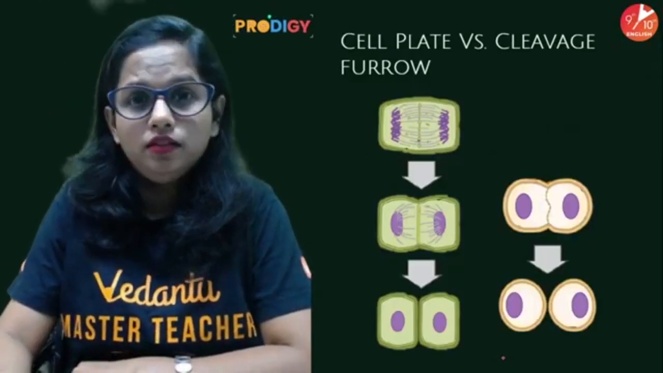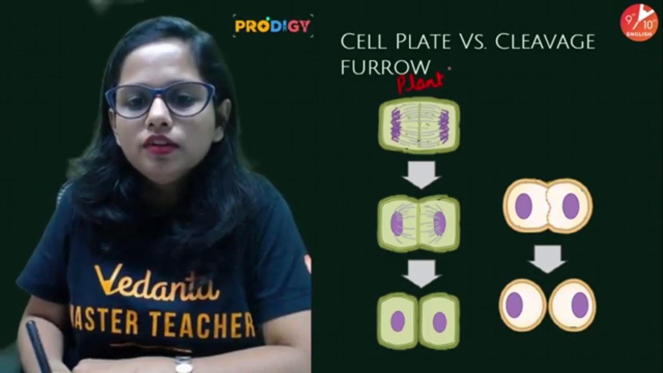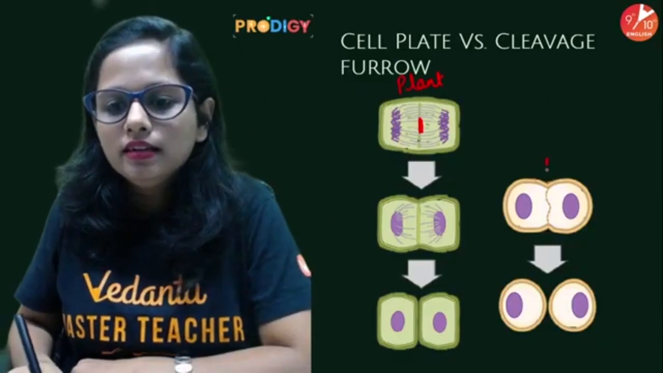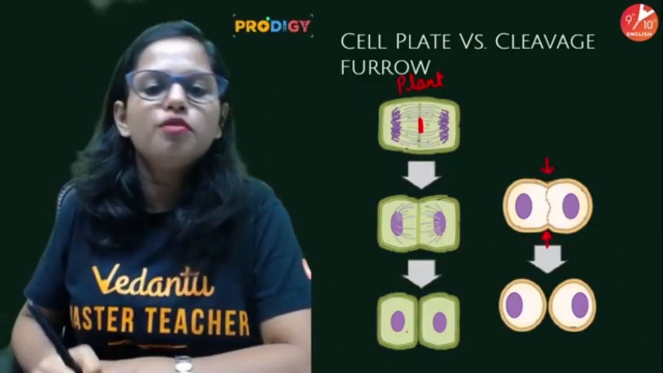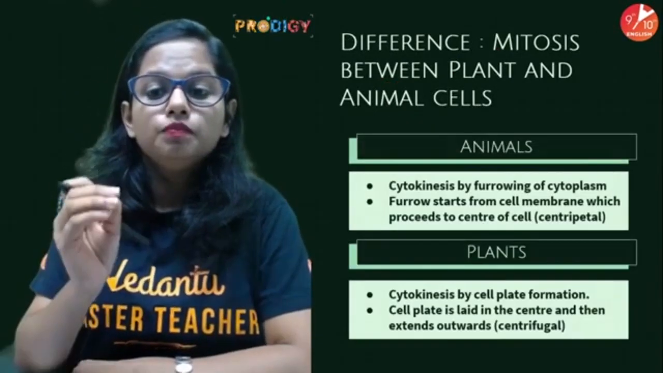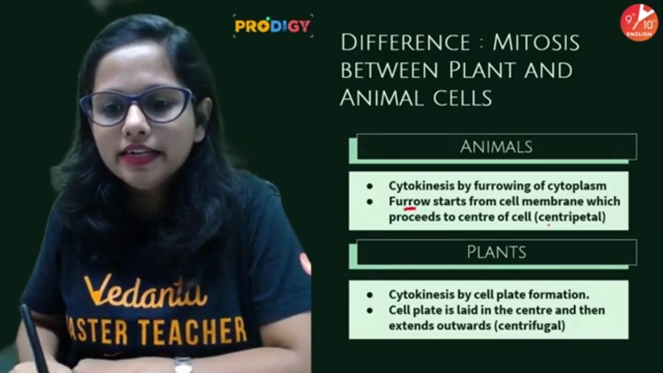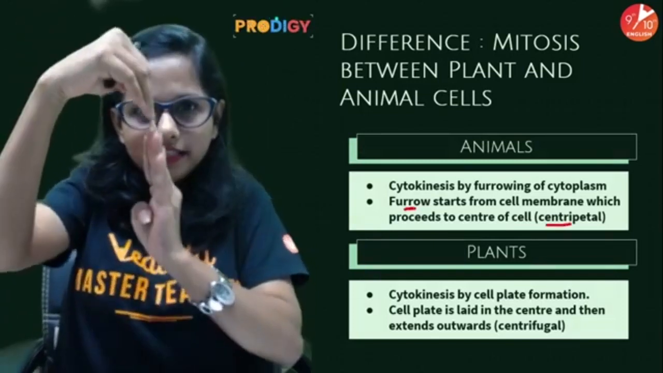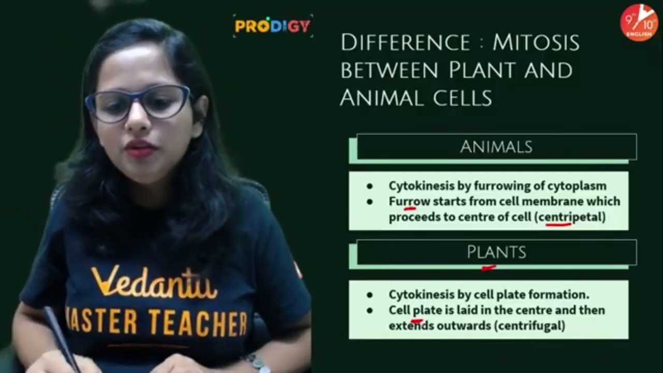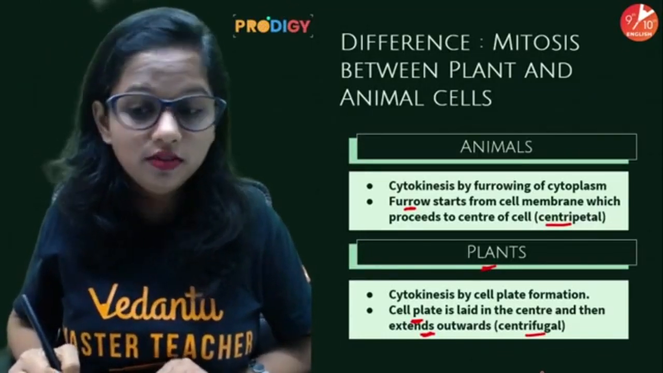Then point number 2. In plant cell, there is a cell plate formation. In animal cell, there is a furrow formation. Now one more thing: the furrow formation in animal cells is centripetal, that is, it's towards the center. But in plants the cell plate formation extends outwards, that is, it is centrifugal in nature.